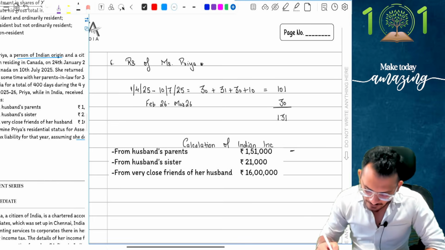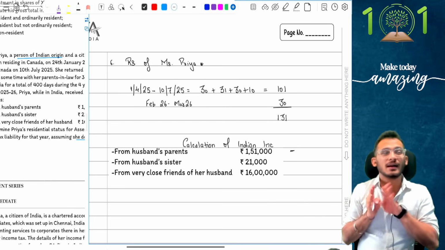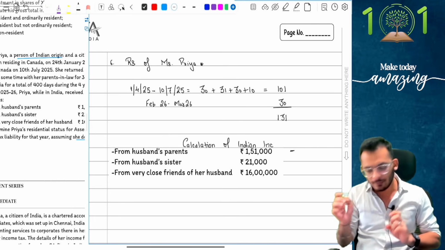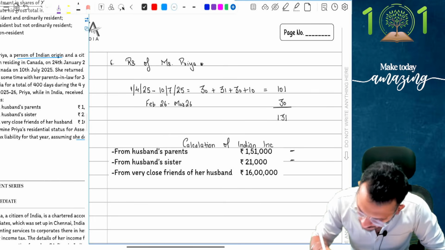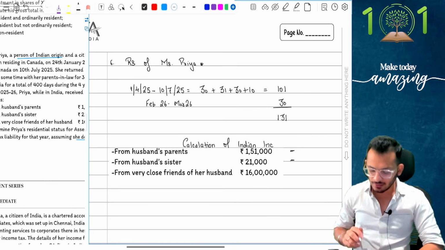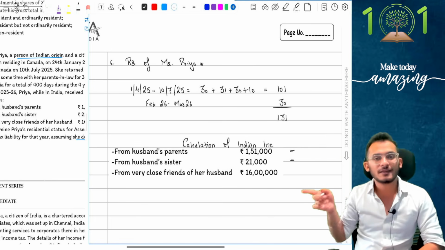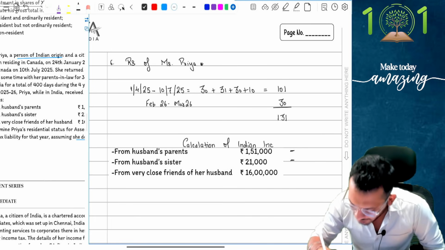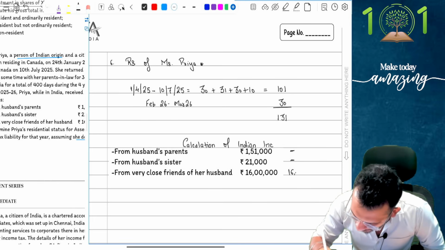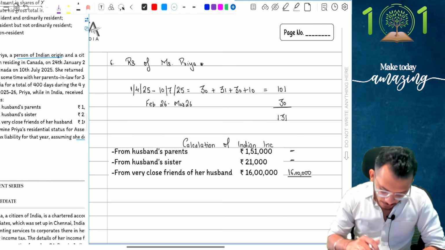Second, I am going to receive money from husband's sister. My husband's sister is going to be part of my relative definition, which means she is also going to be exempted. And third is that I am going to receive money from very close friends of husband. Now, people, close friend of husband is not covered, which means 16 lakhs is going to be fully taxable. And so by that logic, what has happened?